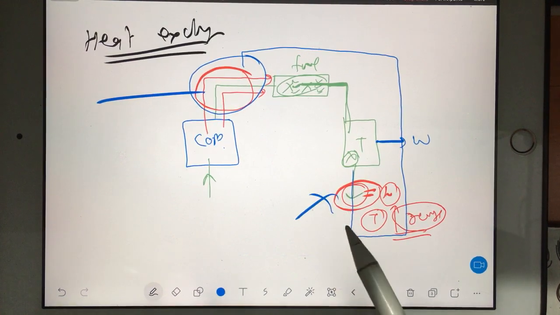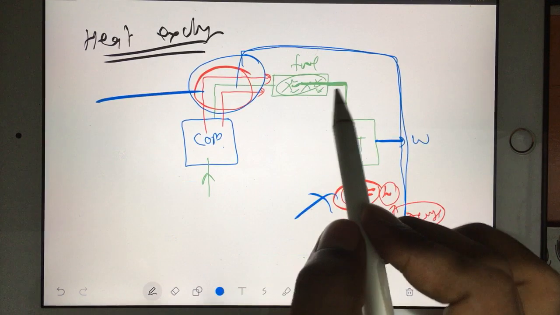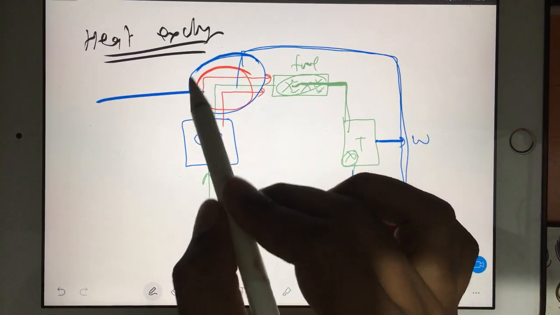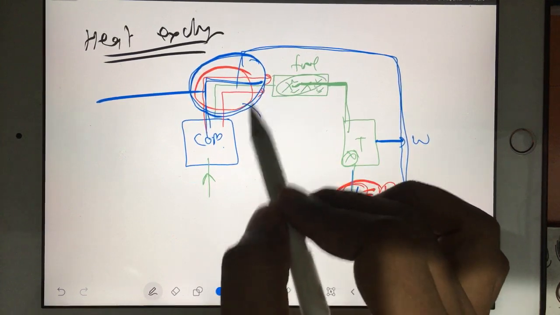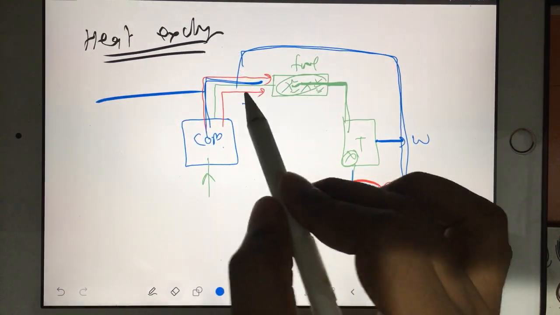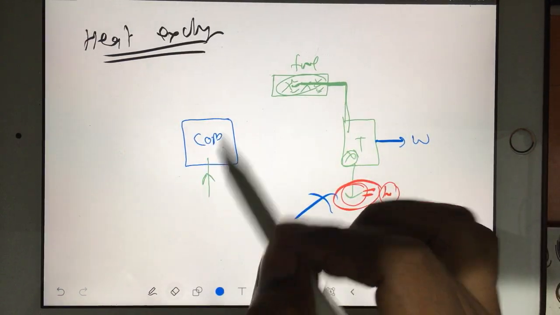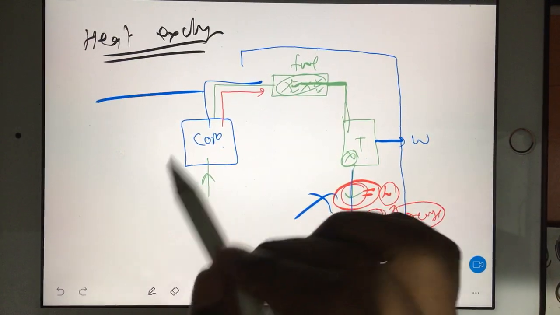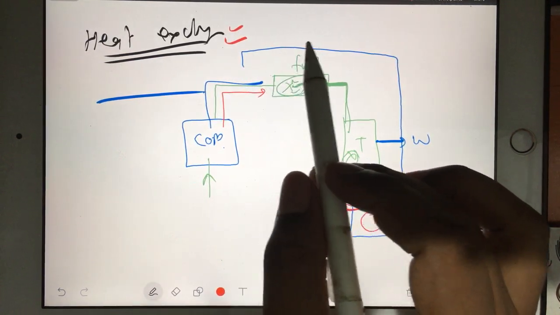Don't eject your gases here. These hot gases will go using some pipe, and the incoming air which is entering the fuel chamber, in the beginning itself you can heat. So what will happen? Efficiency will increase. So this model what you are seeing here is a basic typical model of a heat exchanger. There are several types of heat exchanger.